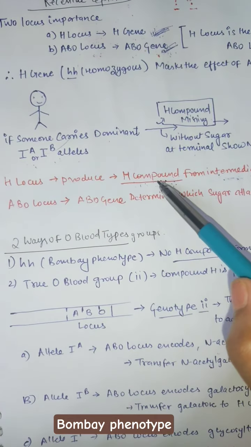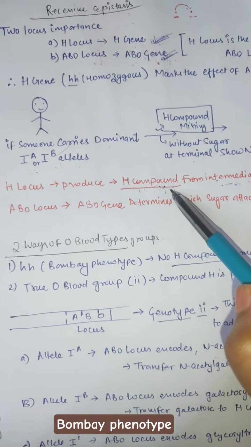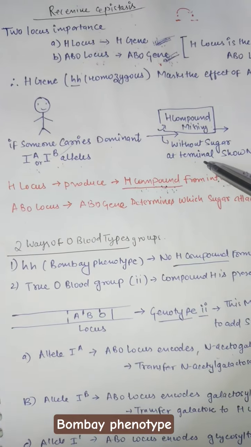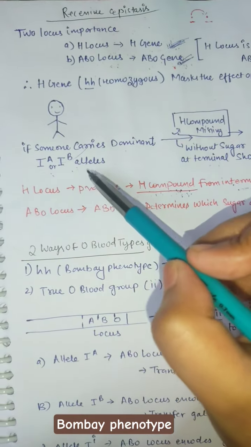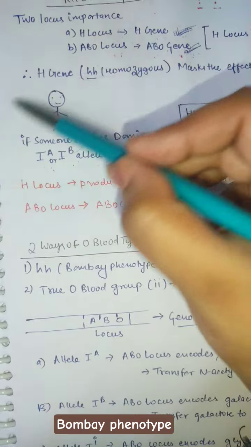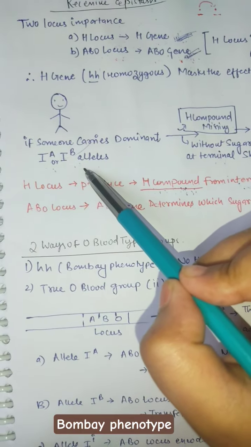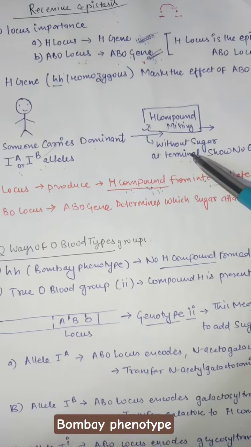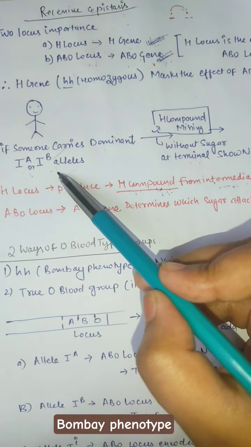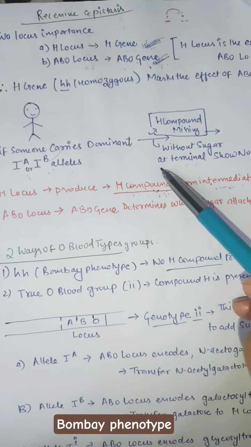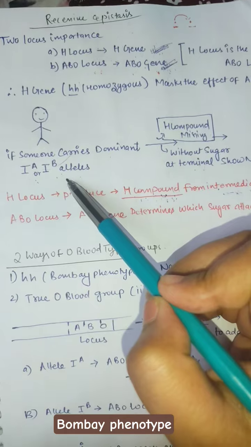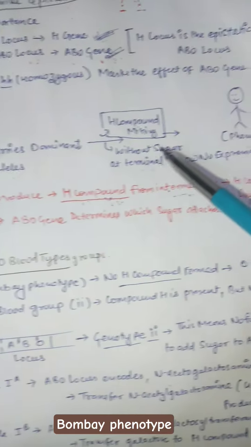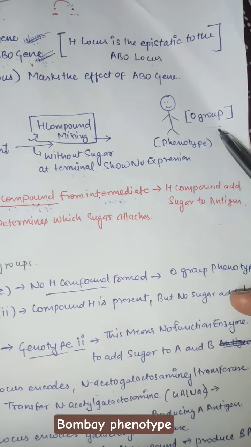And why are we talking again and again about the H compound? The H compound is important for attaching sugar to the terminal of the A and B groups. For example, if somebody has both A and B alleles but the H compound is missing, then there will be no attachment of sugars to these alleles. That means if there is no attachment of sugars to the allele, it will not express in our body. So by default our body will show O group.